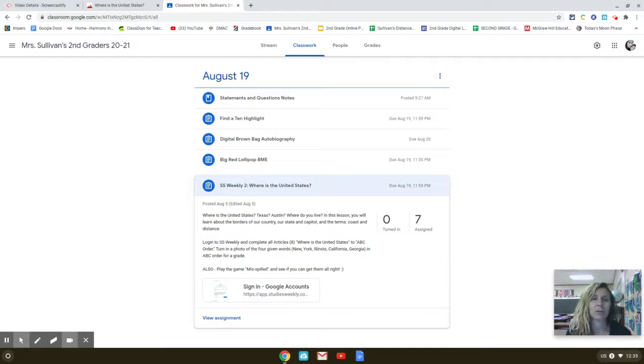So as you're going through the articles in this Social Studies Weekly, I want you to look for those terms, coast and distance, okay? By the time you're finished, you should be able to define what they are and even locate them on a map.